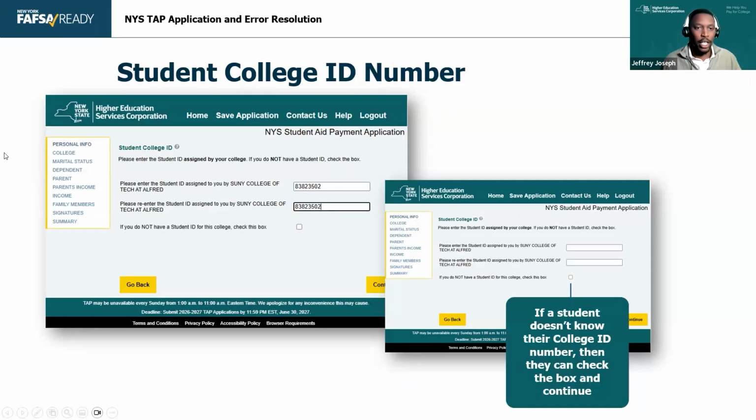So the last thing they need is their student college ID to finish the college section. Now, at October 1st, I don't think anybody's going to have a college ID that is a new student, right? So it's okay if they hit, I do not have a student ID for this college, because they may not know what college they're going to yet. They may change it by then. That's okay. If they do know it, they can enter it. If they don't know it, they can hit, I don't have the college ID. It's really important for students to come back and put that information in. We have had students that say, hey, I'm approved for TAP, but my college never got my record. Why is that? And you probably can't see them because they don't have a student ID. So we can't send the record of them on a roster without that student ID.